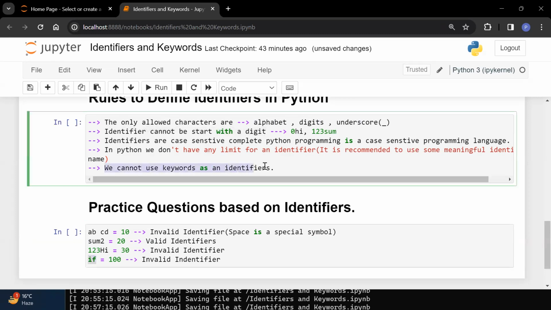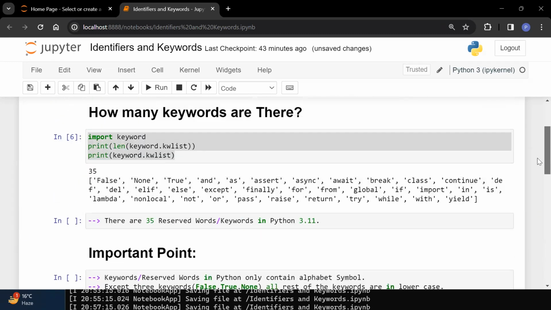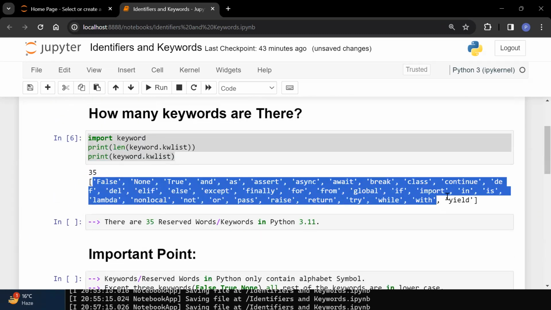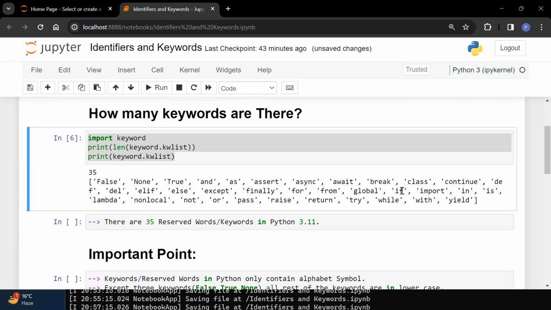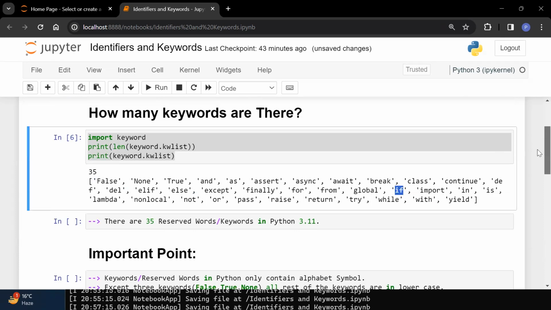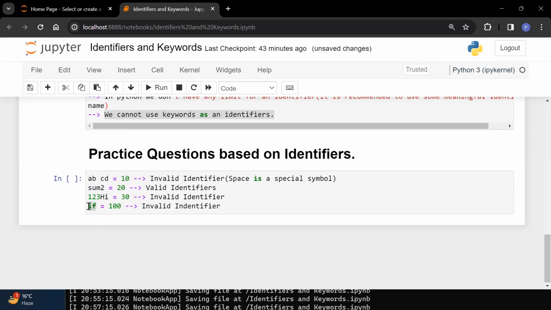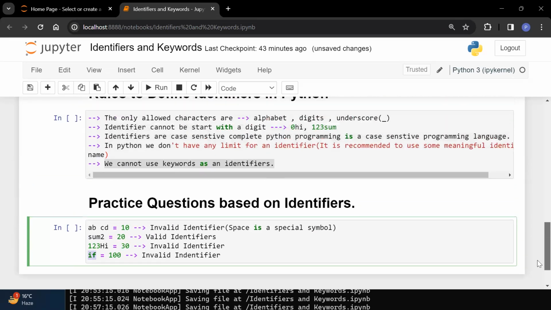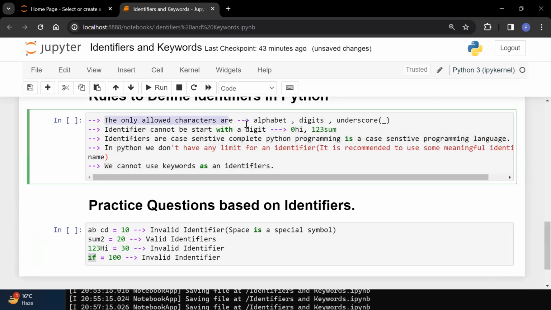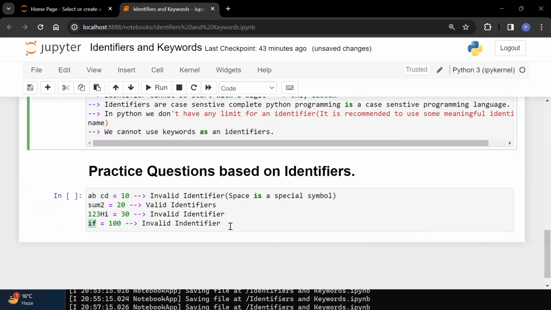After this, we cannot use a keyword as an identifier. So coming to the keywords, come here. You can see anything related to if is there. Yes, you can see if is there. So what is the meaning of this? This means that you cannot use a keyword as an identifier, but here we are trying to use a keyword as an identifier. So this is also incorrect. So in all 4 examples we have seen, or let me take one more example here.